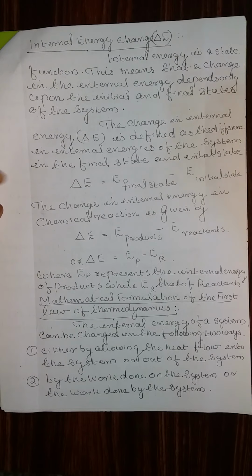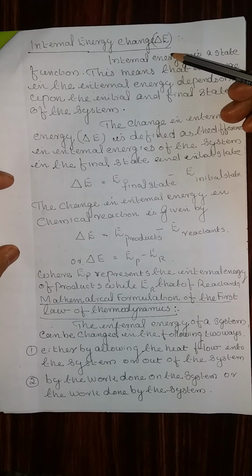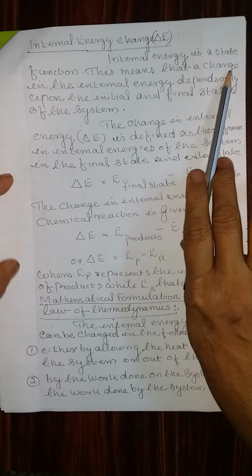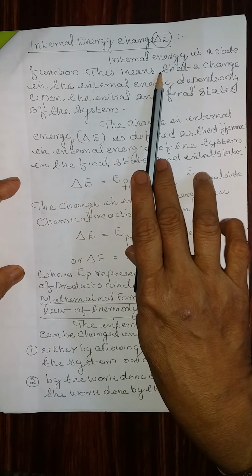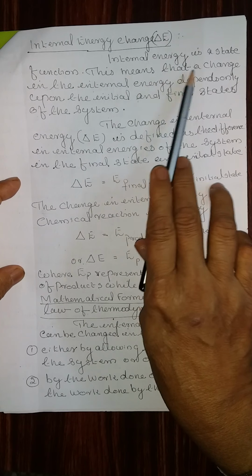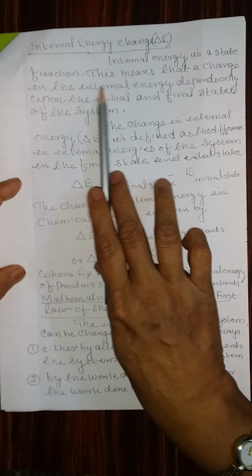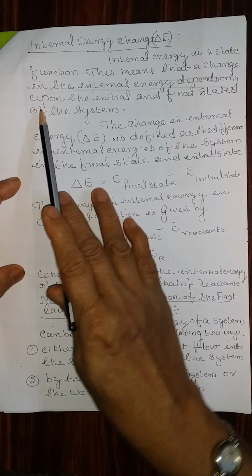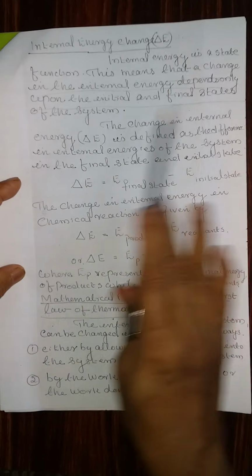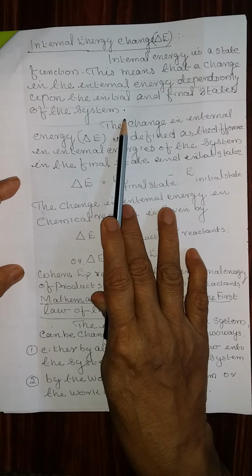Next is internal energy change. Internal energy change is a state function. That means internal energy is a state function. This means that the change in the internal energy depends only upon the initial and the final state of the system.